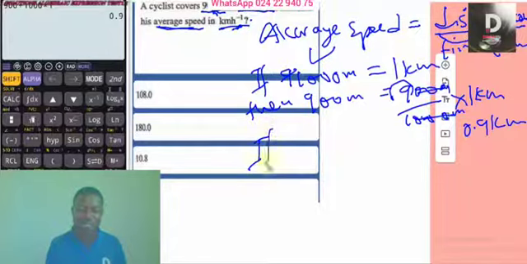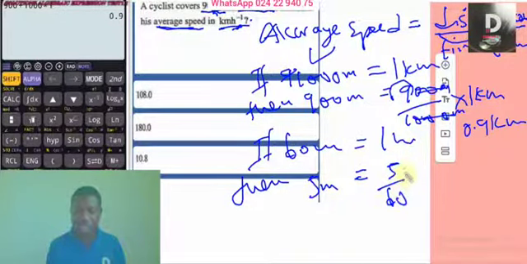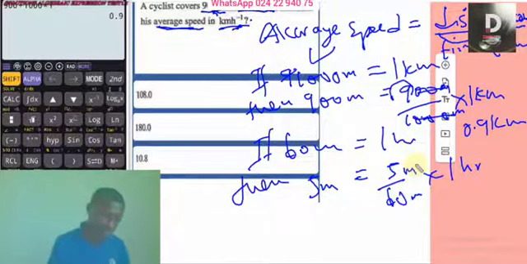So if 60 minutes equals 1 hour, then what does it imply for 5 minutes? Minute to minute is what we are comparing here. You get it? Good. Are you expecting more or less? Less. 5 minutes over 60 minutes, so minute over minute times 1 hour. So what do you have?